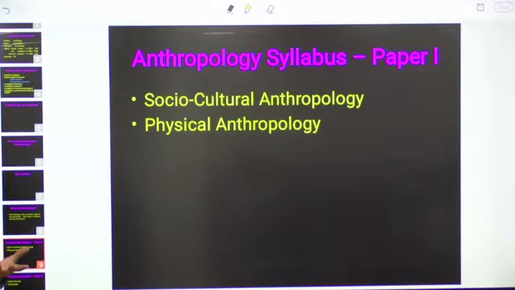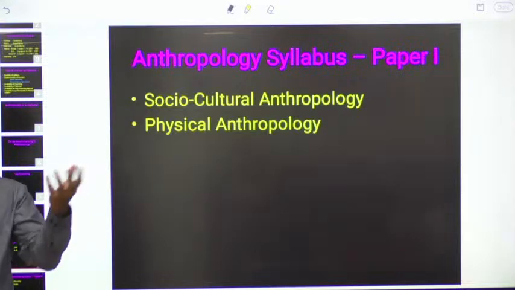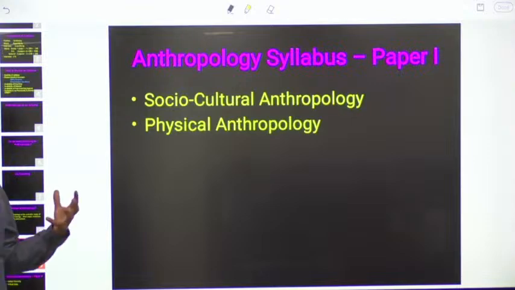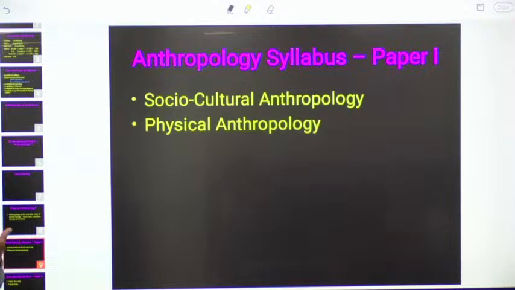So why are we developing attraction towards the opposite sex? It is because of our biological makeup. Some sex hormones are being released. Because of those sex hormones, we are getting attraction towards the opposite sex. That's why here, in order to understand our society comprehensively, you have to understand the biology also.